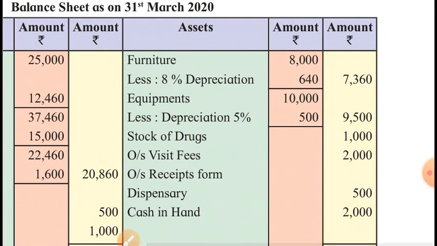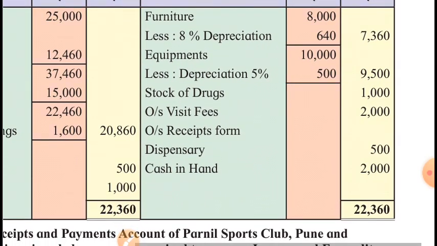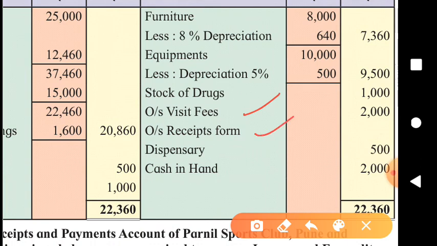Then outstanding expenses are shown as per the adjustment, second effect of that. And on the asset side, furniture minus depreciation, equipments minus depreciation, stock of drugs is an asset, I told you. In the next year, this stock will be debited on the expenditure side, I mean will be debited to the receipts and payment account as it will be used next year. Then accrued incomes, here they are called outstanding incomes. Anyway, whatever may be, shown on the asset side, and the closing balance of cash, I mean receipts and payment account, shown on the asset side.